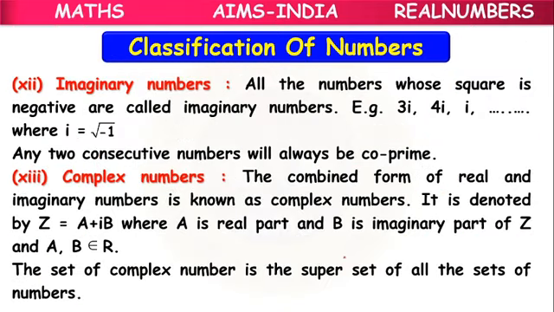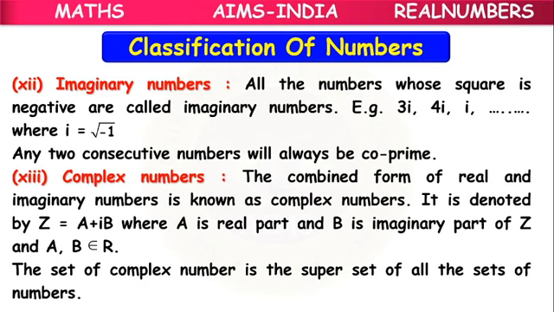Next, children, imaginary numbers. Actually, that kind of numbers do not exist, but for our convenience, in some mathematical calculations, we assume that those numbers are there. We call them imaginary numbers.